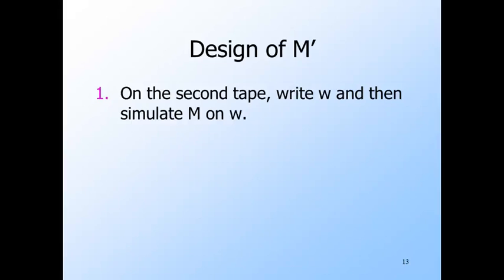Here's how M prime behaves. To begin, M prime writes W on its second tape. It can do that because the transducer seeing W generates a sequence of states that write W one bit at a time. M prime, from its start state, enters each of these states in turn. Then M prime moves the tape head for tape 2 to the left end, goes to the start state of M and simulates M on input W. Again, M prime can do that because the transducer sees both M and W and makes the transition function of M part of the transition function of M prime.